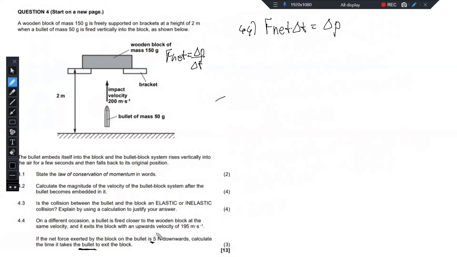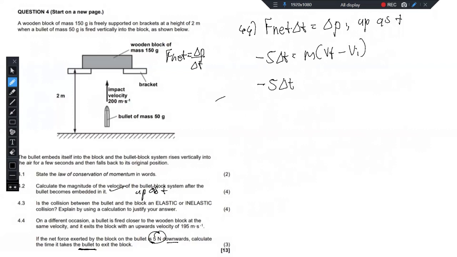Okay, so we are given that F net is 5 Newton downwards. So let's indicate here that we'll be taking up as positive, because even with this question we assume that up is positive. So if they're saying this is 5 Newton downwards, then the 5 Newton would have to be a negative value. So this is negative 5, and then we have delta t. And then I need to break down the change in P, so that's m (v final minus v initial). So I have negative 5 delta t.